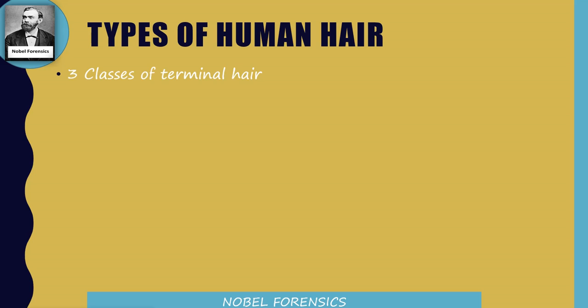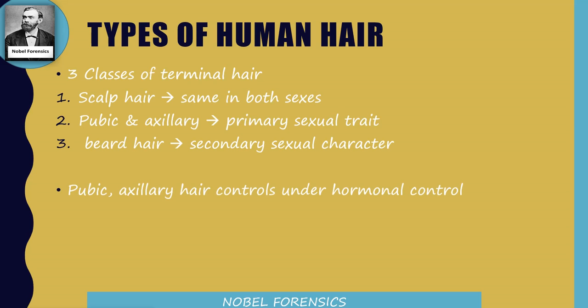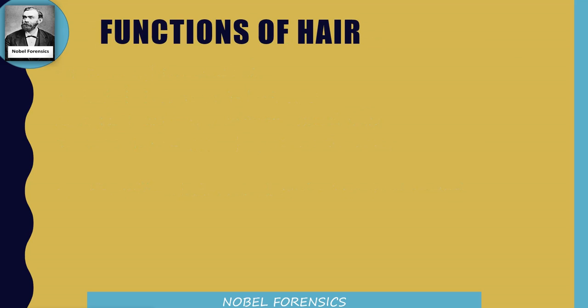Types of human hair. The terminal hair of the human is divided into 3 classes. First one is scalp hair, which is the same in both sexes, female and male. Pubic and axillary hair is a primary sexual trait, and beard hair is a secondary sexual character. This pubic and axillary hair is under hormonal control, so it will grow after puberty only.